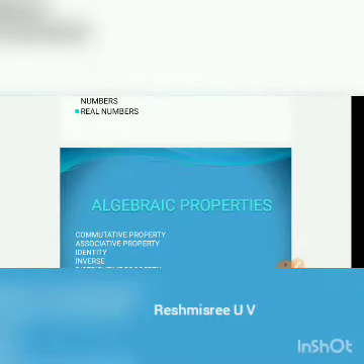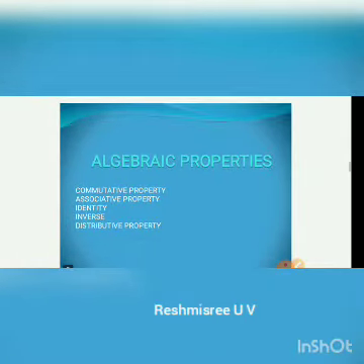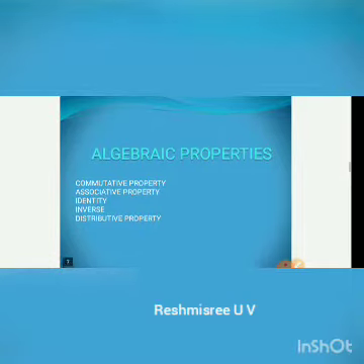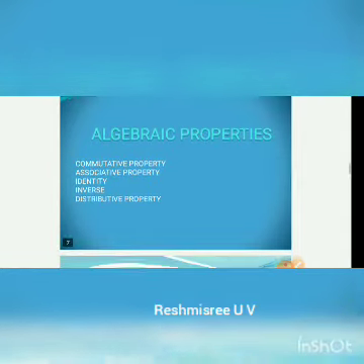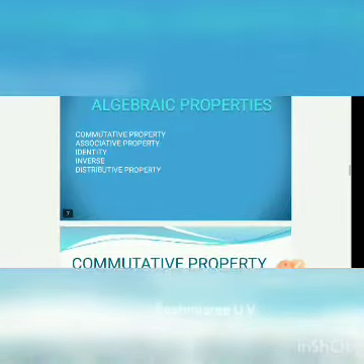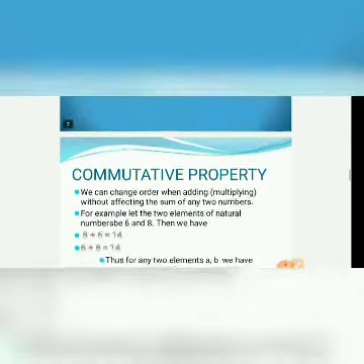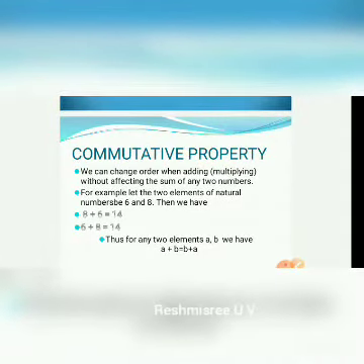Next we discuss the algebraic properties of numbers. Algebraic properties we already know. Some of the properties are commutative property, associative property, identity property, inverse property, and distributive property. First property is commutative property. What is commutative property? Yes, we can change the order when adding or multiplying without affecting the sum or product of any two numbers.